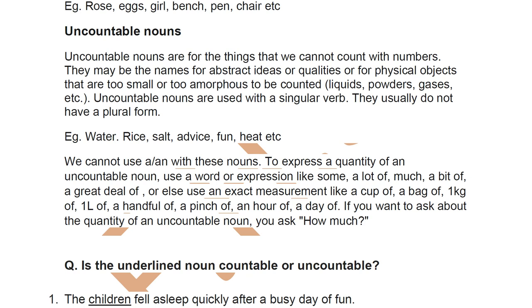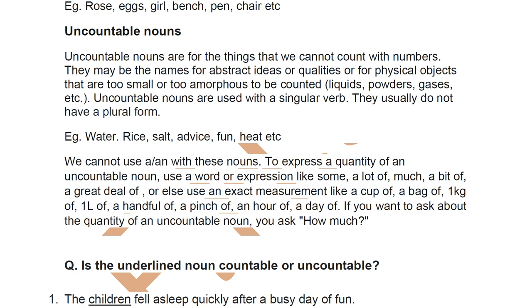Now when you're talking of uncountable nouns, all of these things like the rice, the salt, you can use singular, but how and when? I'll just explain them to you. If you want to talk about one single rice, you will say a grain of rice. You're talking of one single salt, you will say a grain of salt.